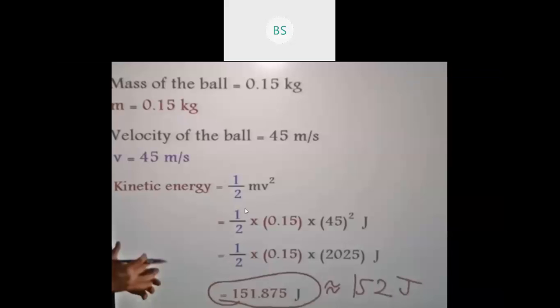So again, in the kinetic energy, there are three forms of kinetic energy. Before that, I just want to give an example to you all.